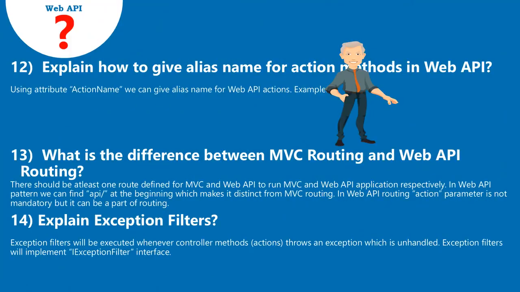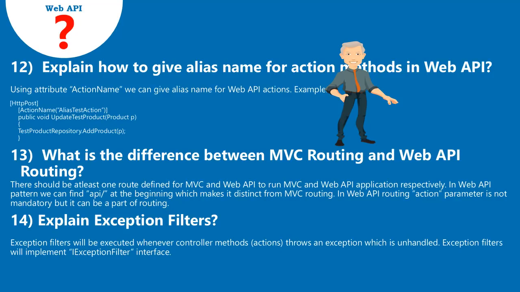12. Explain how to give alias names for action methods in Web API. Using the ActionName attribute we can give alias names for Web API actions. Example.